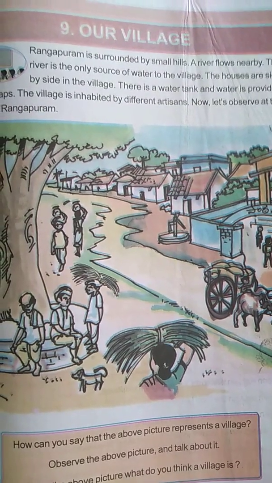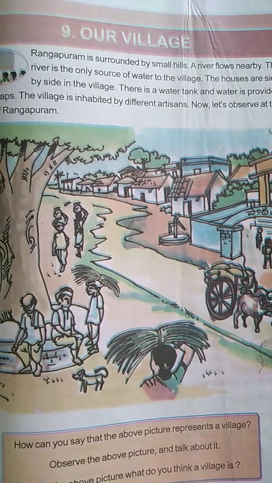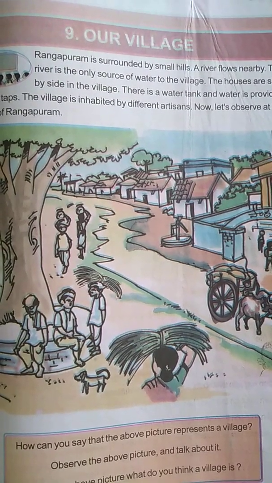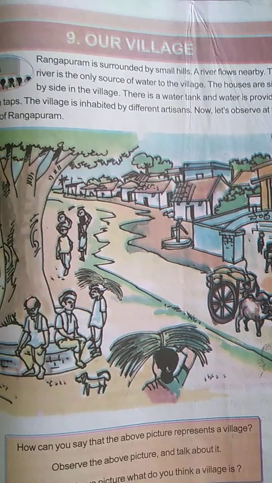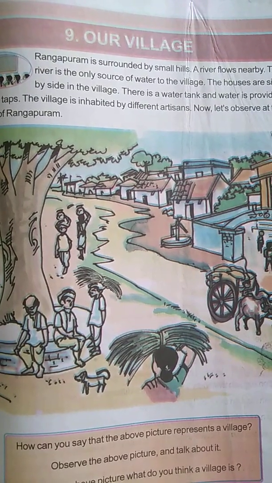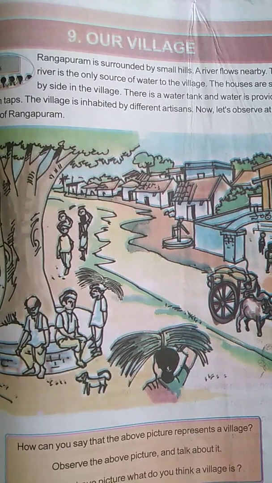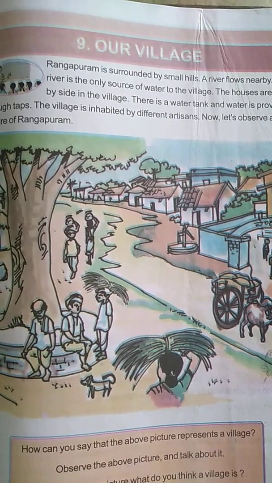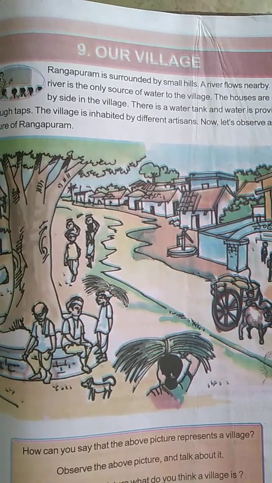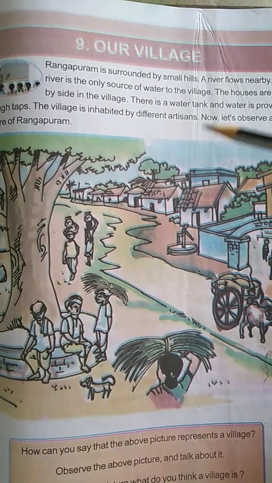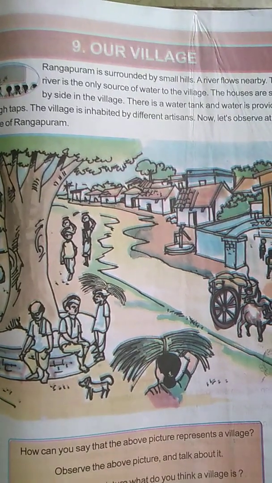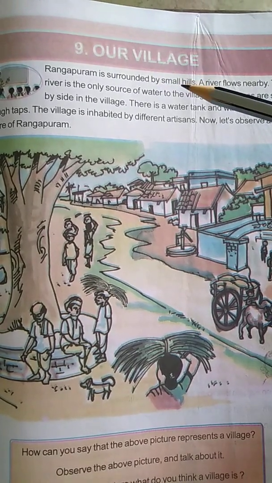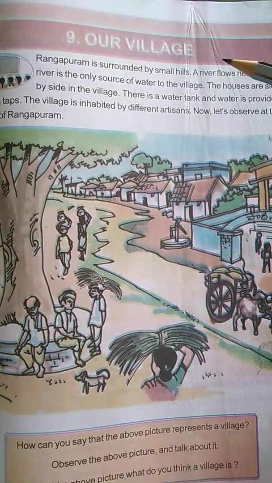Yes, we need water for doing many works: for drinking, for washing clothes, for washing the cooking utensils, bathing, and many other works in the fields. So water we need. And the people who are living in Rangapuram village, what is their source of water? The river which flows nearby their village.